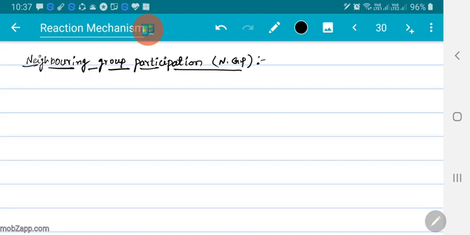So maybe 1000 times or 10,000 times or 10 power 10 times and so on. So whenever there is an increase in rate of reaction than expected, we can expect there is some neighboring group participation. So let me say that. Whenever there is NGP, there is an increase in rate of reaction than expected.